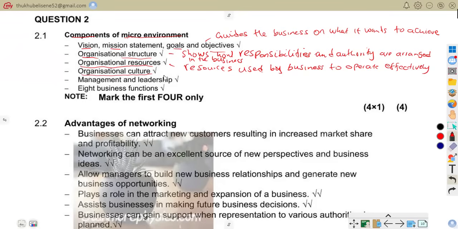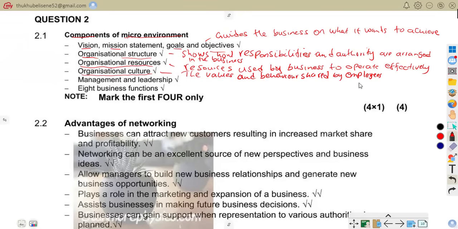Another component of the microenvironment is called organizational culture. When we talk of organizational culture, we're talking about the values and behavior shared by employees in the workplace.